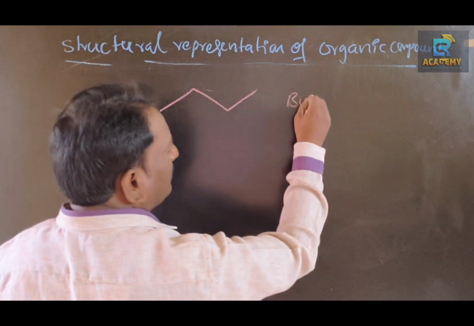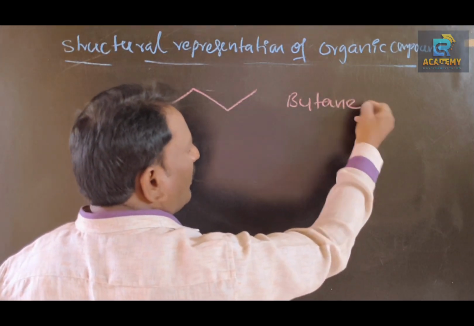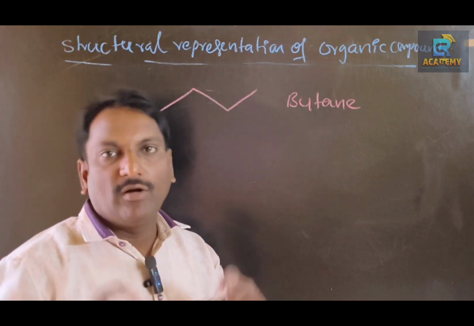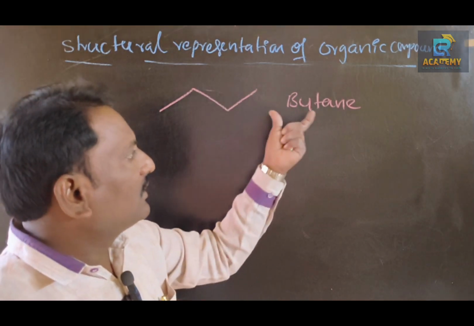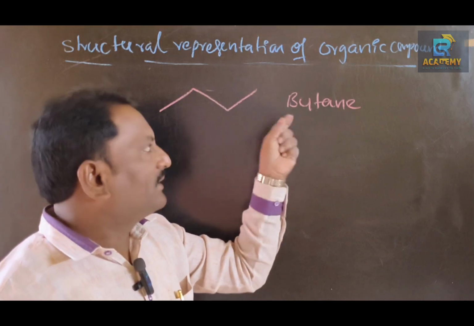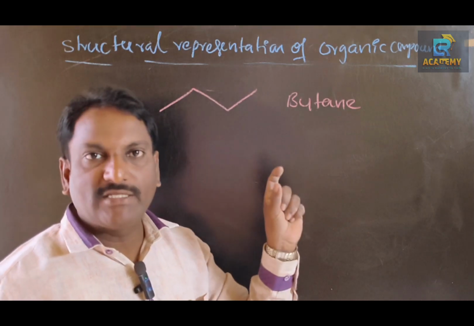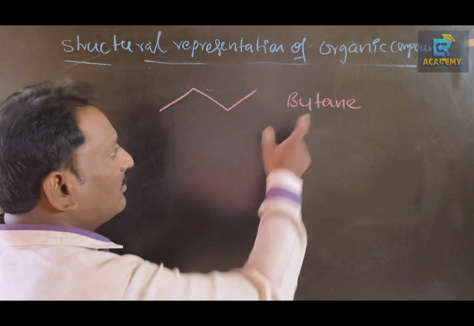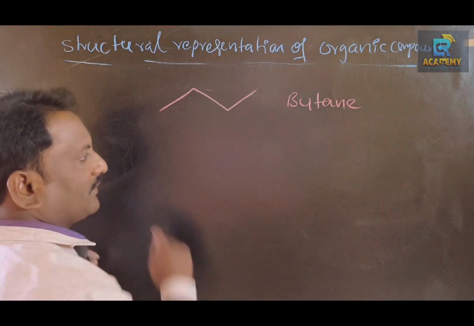This name is butane. After completion of this concept, let us talk about naming of organic compounds. In that topic you will learn how to draw the butane structure and how to name the given structure, so no need to worry. So, example: butane.